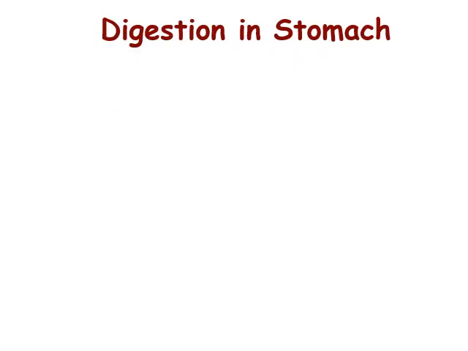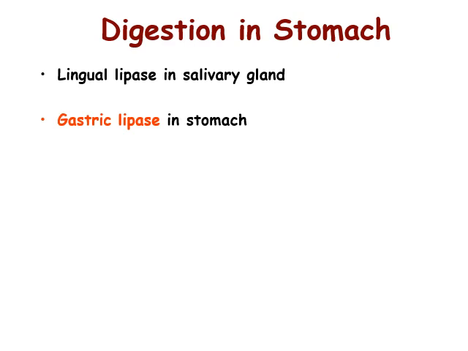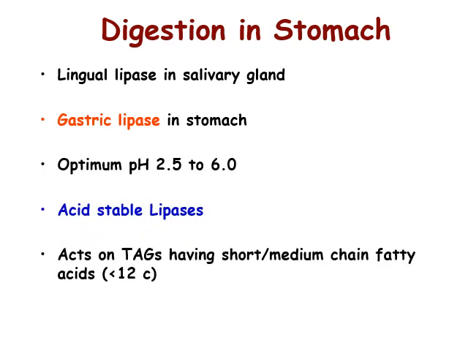Digestion of lipids in the stomach. Digestion of lipids starts with the action of the enzyme lingual lipase in salivary gland. The enzyme gastric lipase acts in the stomach. Optimum pH is 2.5 to 6. Therefore, they are called acid stable lipases. They act on triacylglycerols having short and medium chain fatty acids having less than 12 carbon atoms. 30% of the lipid digestion occurs in the stomach.